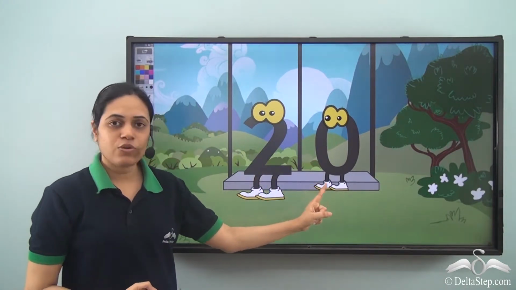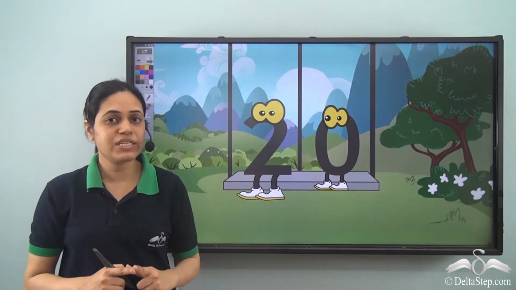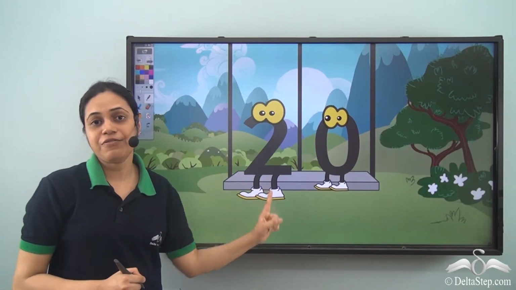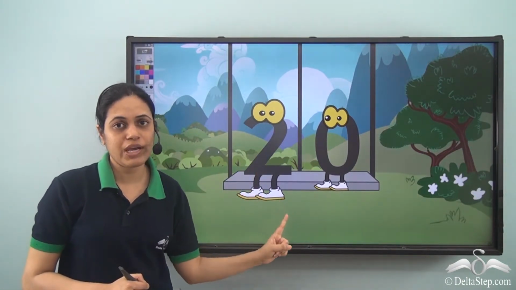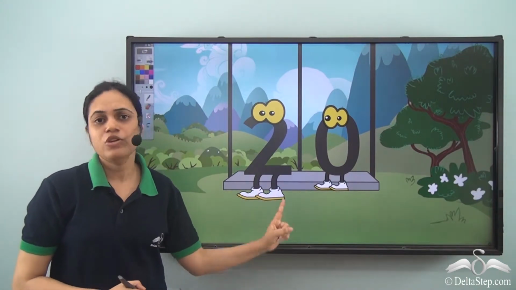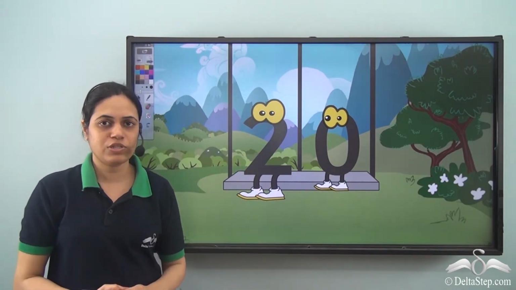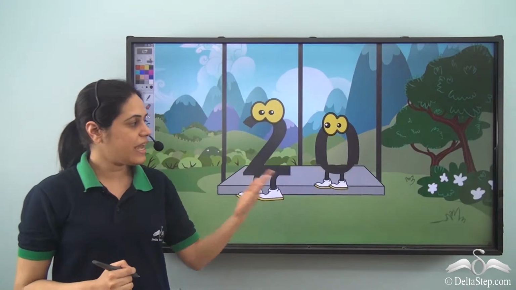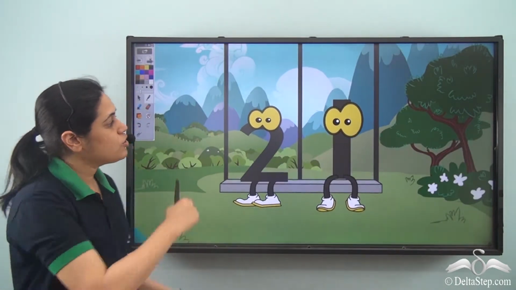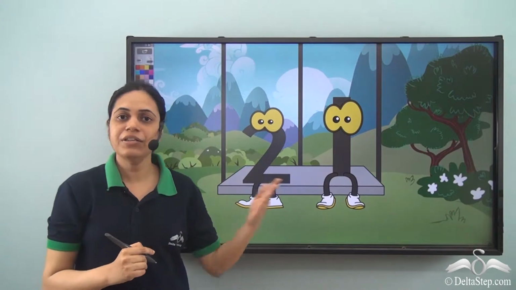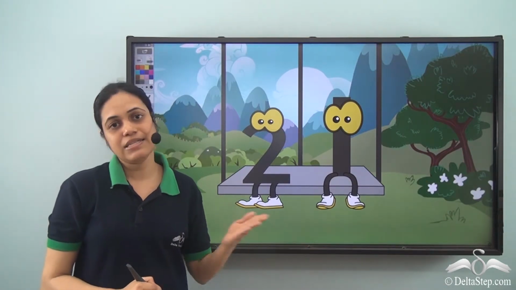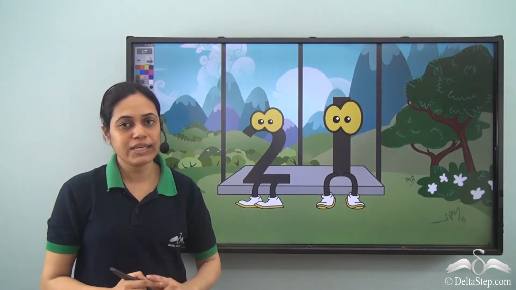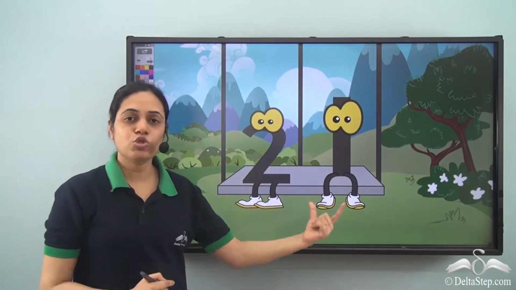Now after 0, there are many other numbers waiting in the queue to get on the swing. 2 had seen that when 1 was sitting on the left part of the swing, 1 sat for a long time. So 2 said, I will not get down the swing, and 0 had to get down to make way for the next number, that is 1. So we have 2 and 1 swinging together, and this is the next number after 20.